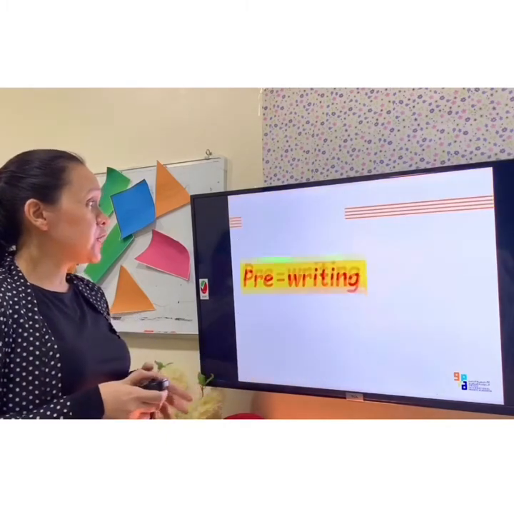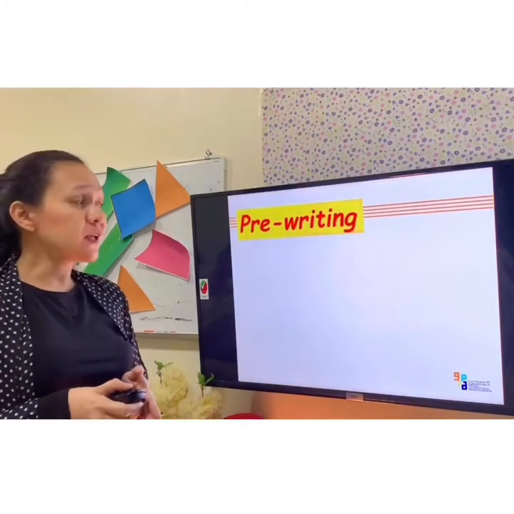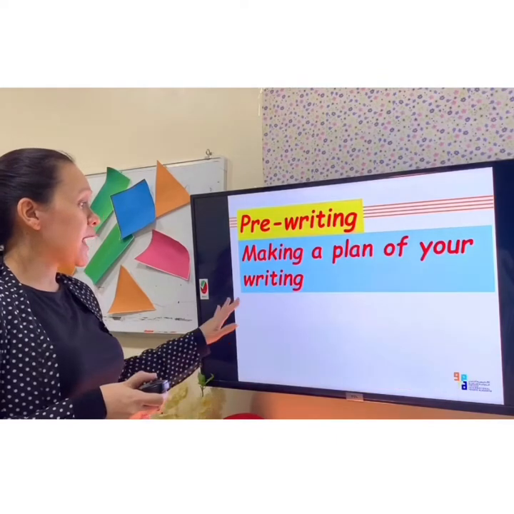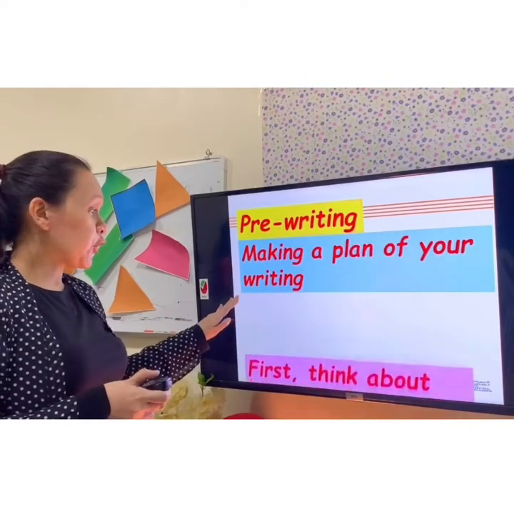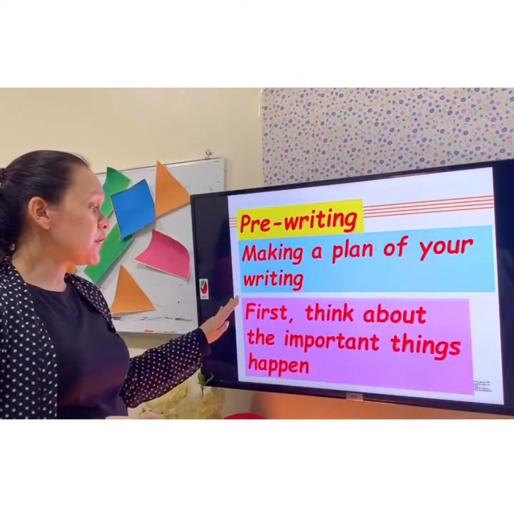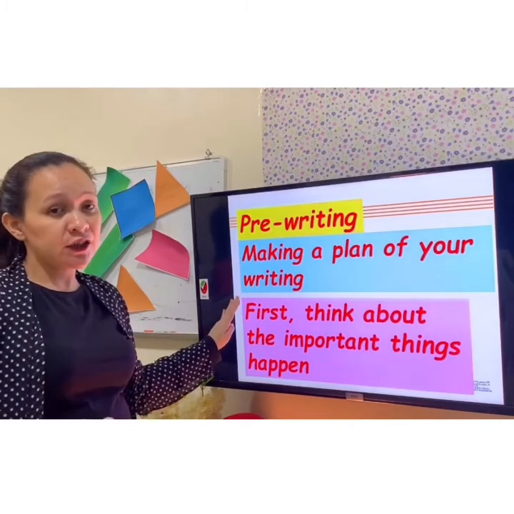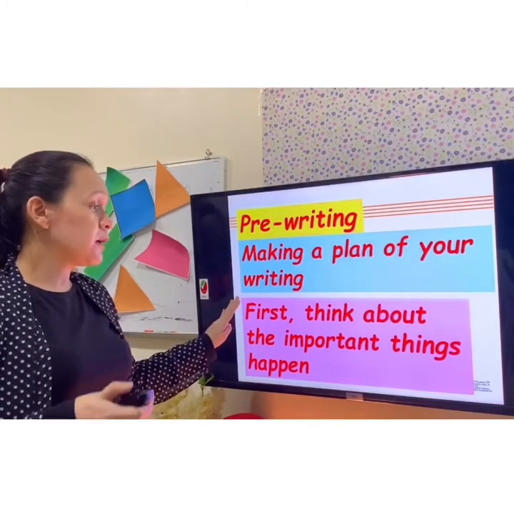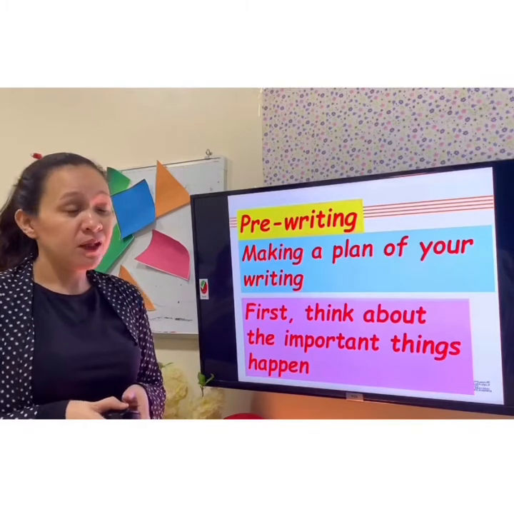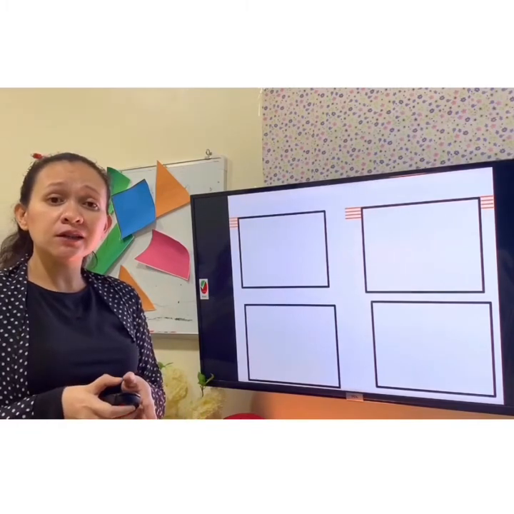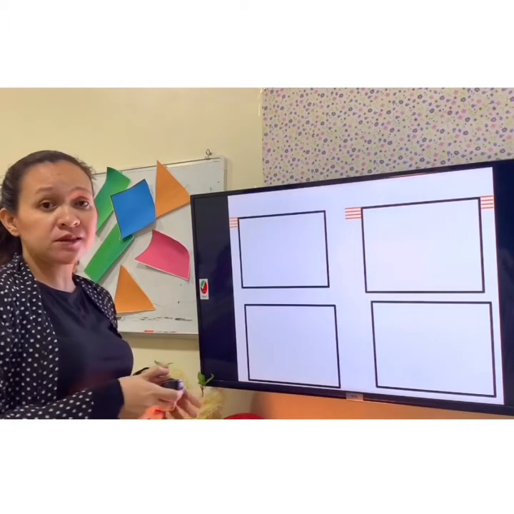Now let's move here to pre-writing. When you say pre-writing, it is making a plan of your writing. First, think about the important things that happen. Again, you're going to think about the important things that happen. I have here 4 sheets. Remember, you chose already the topic when you got a new dog. So we are going to put here all the important things that happen.